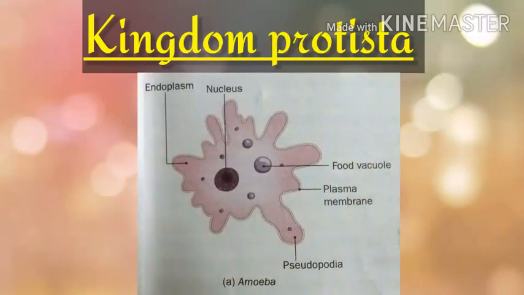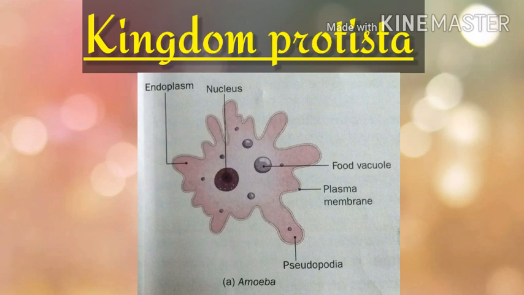Next, we shall discuss in detail about amoeba, which is an organism included in Kingdom Protista. Amoeba is a unicellular organism, that means it is composed of only one cell. They are microscopic also. Amoeba is mostly found in fresh water and in moist soils. Next, let's discuss about the structure of amoeba. Amoeba doesn't have a definite shape. It has an irregular shape as you can see in the picture.